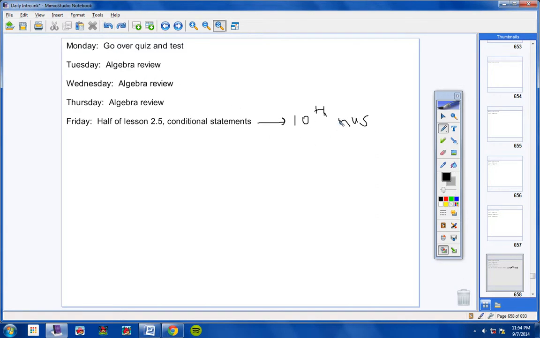So when the sophomores go to the museum next Friday, a week from this Friday, and they're gone, that's when you guys will get this lesson here, okay? So again, you juniors, you have a good trip, have a good time, you have nothing to make up, okay? So today we're going to go over your test and your quiz, and then for the rest of the week we'll do this here, okay?